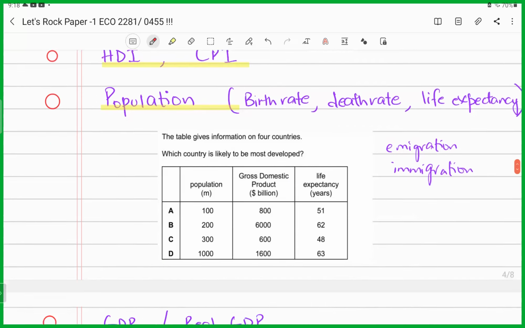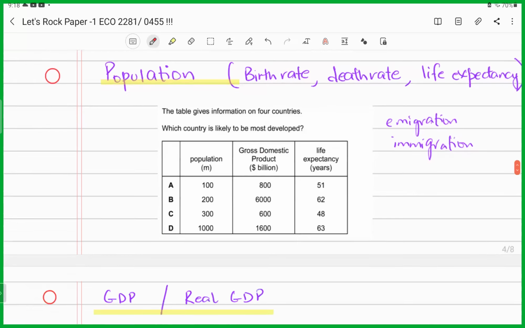Now, what is this question saying? This question is giving you a table and they're asking you which country is most likely to be most developed. Now, they've given you population, they've given you GDP, they've given you life expectancy. Yes, you're going to look at life expectancy, but then what about GDP and population? Yes, you need to calculate GDP per capita, right? So what you'll do, you will divide GDP by the amount of population to arrive at GDP per capita, right? So what you will do in each case, you will divide GDP by the population.